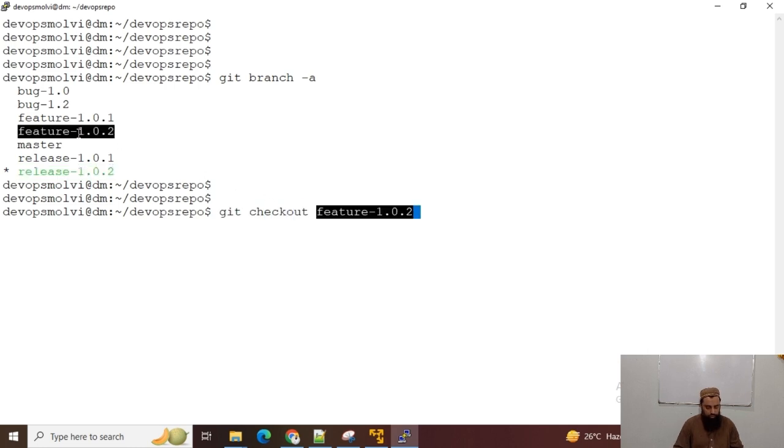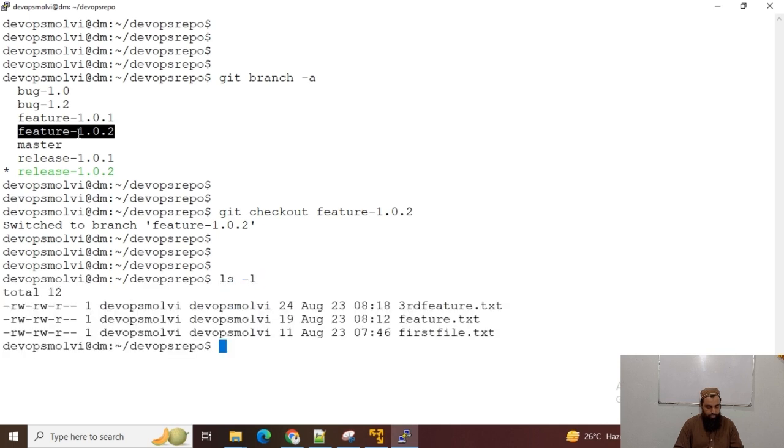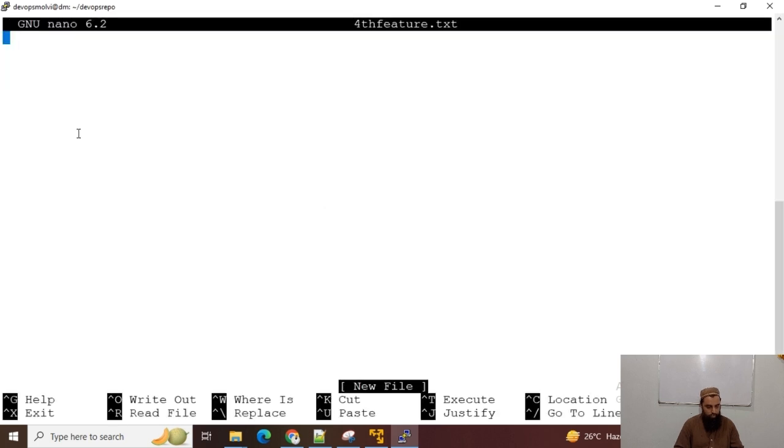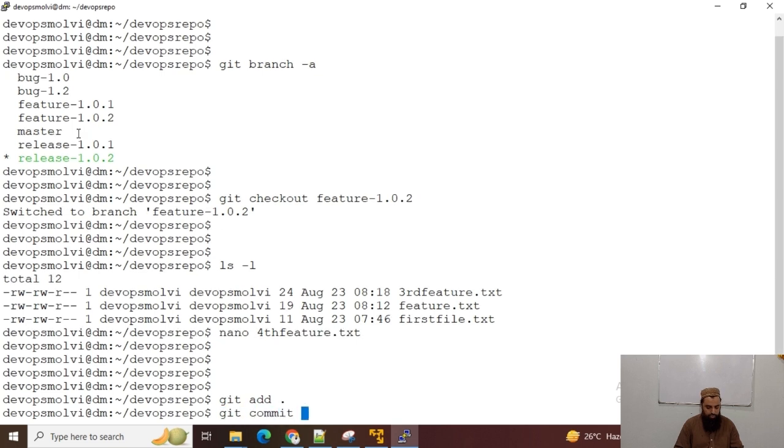Okay, and you can see nano fourth feature.txt. This is my 4th feature, and git add, git commit -m 4th feature.